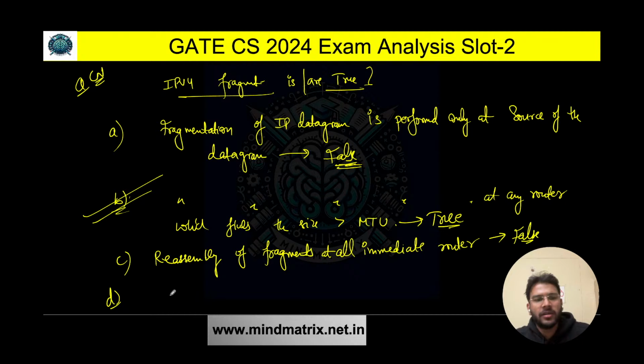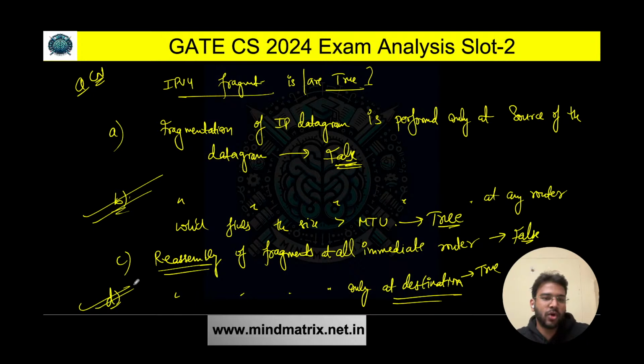What about option D? Option D says reassembly of fragments is performed only at the destination. As I told you, reassembly of fragments can be performed only at the destination, not at any intermediate router. So this is true. So options B and D are true for this question.